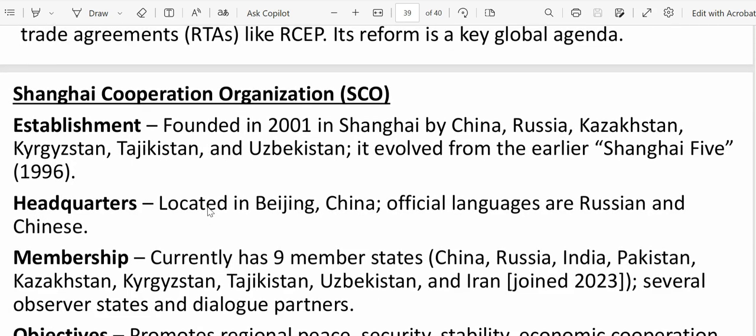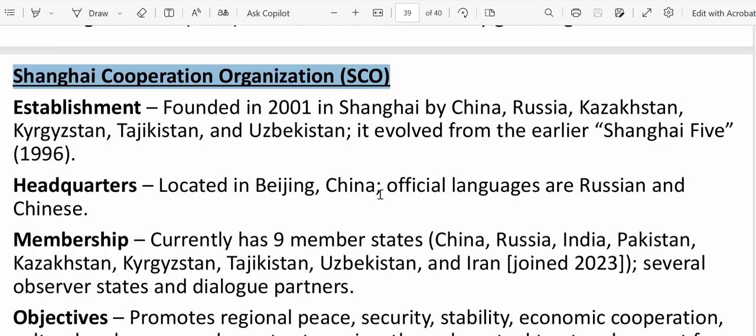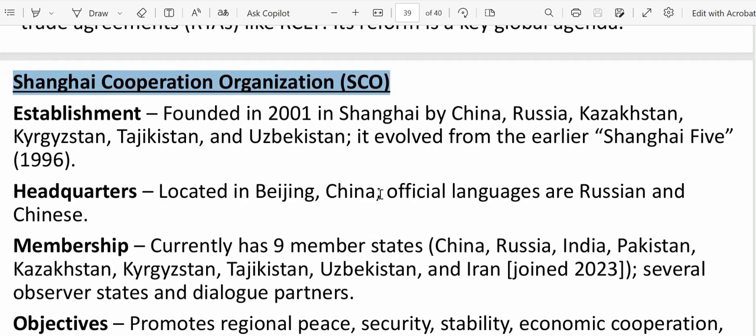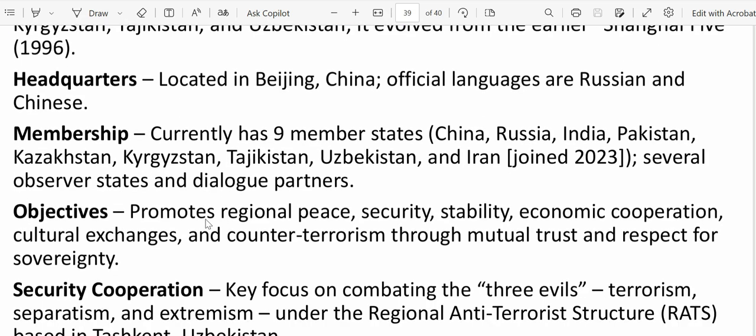Now, the next important item to discuss is the Shanghai Cooperation Organization. Prime Minister Narendra Modi has planned to visit the Shanghai Cooperation Organization meeting. It is important because the relation between India and the US is not good enough right now, so India is trying to make relations good with China. It was created as the Shanghai Five in 1996. Later, Uzbekistan joined in 2001 and made it the Shanghai Cooperation Organization. What are the members of this organization? It has China, Russia, India, Pakistan, Kazakhstan, Kyrgyzstan, Tajikistan, Uzbekistan, Iran, and Belarus also.